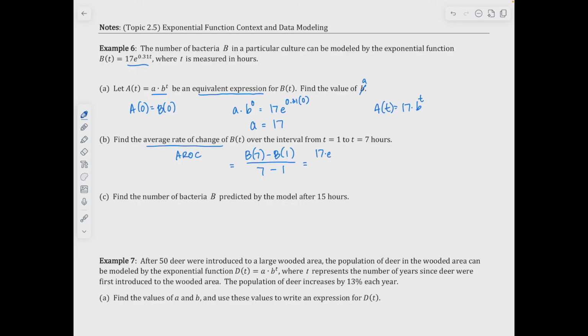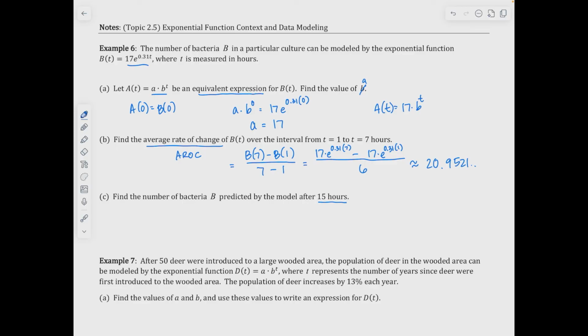So 17 times e to the 0.31 times 7 minus 17 times e to the 0.31 times 1. And then we're going to divide that by 6. So using our calculator, we're going to just truncate it to 4 decimal spaces. So it's approximately 20.9521.